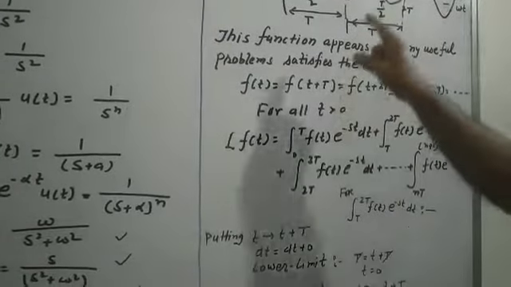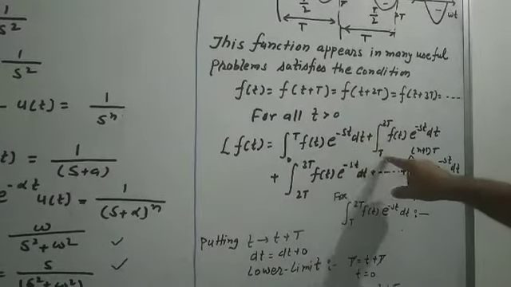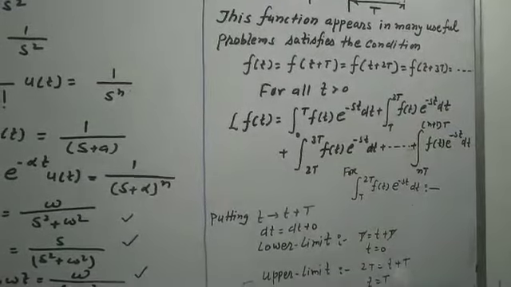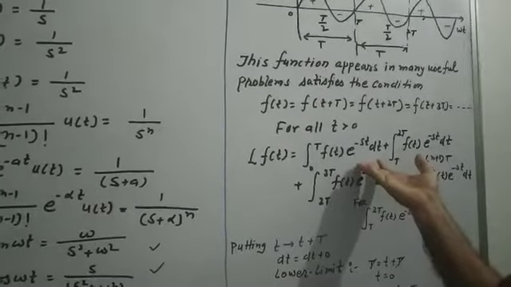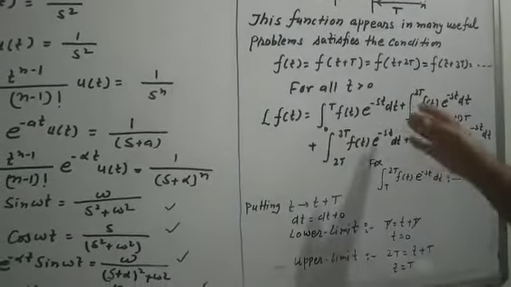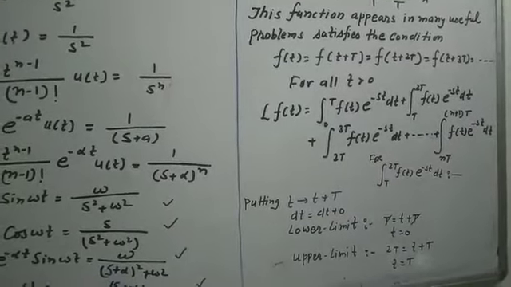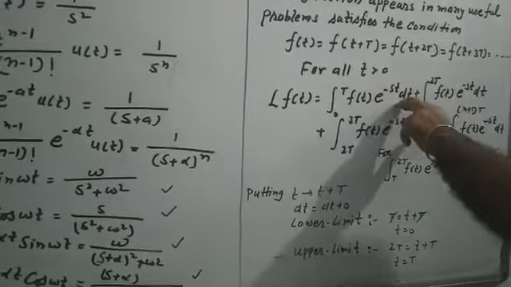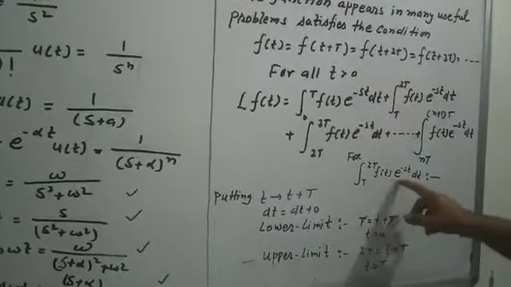Now we take the Laplace over the intervals: 0 to T, f(t) e to the power minus st dt. Another interval is T to 2T, f(t) e to the power minus st dt. This is the standard formula for finding the Laplace for a given time period: multiply the function by e to the power minus st and integrate with respect to t, and this is 2T to 3T, f(t) e to the power minus st dt, up to n cycles. So the first cycle is 0 to T, f(t) e to the power minus st as it is. We are considering the second cycle, T to 2T interval.